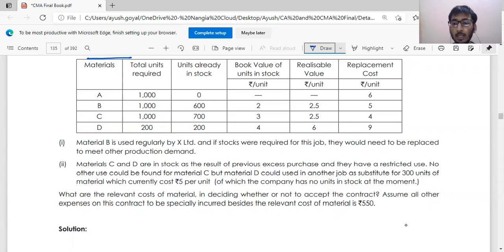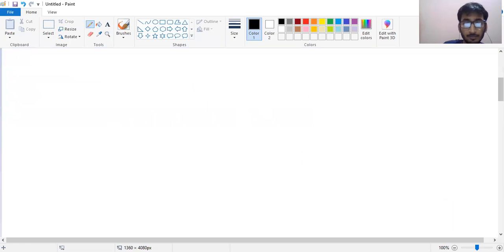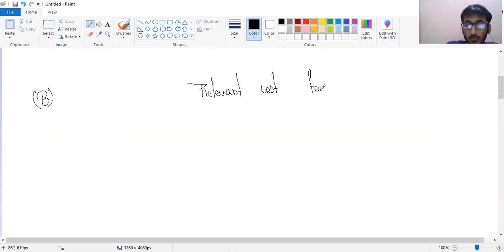So basically it is asking for the relevant cost other than the material cost. The cost other than the material cost is 550. So let's see. It's also very, very simple. Relevant cost for the project.